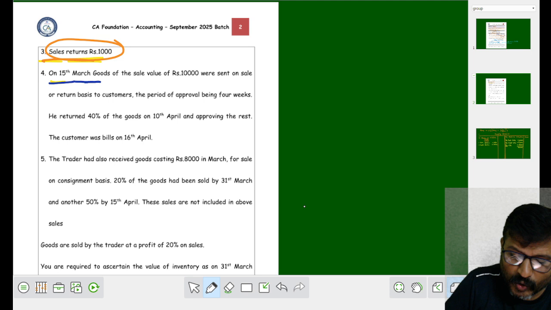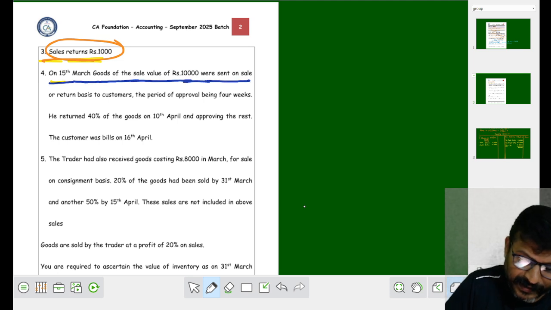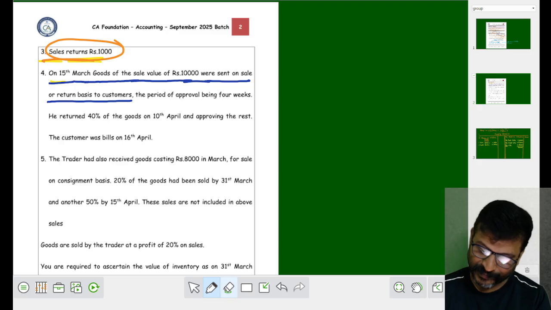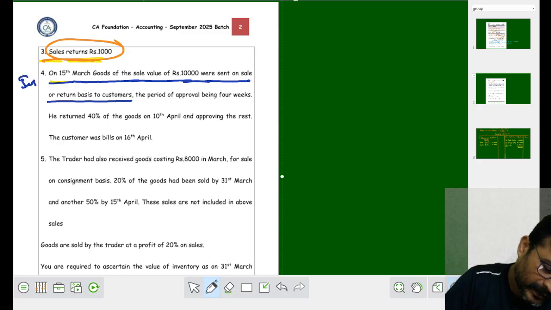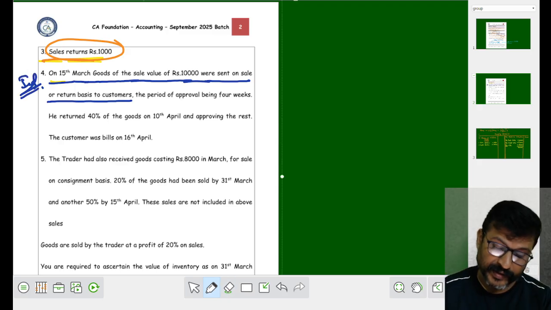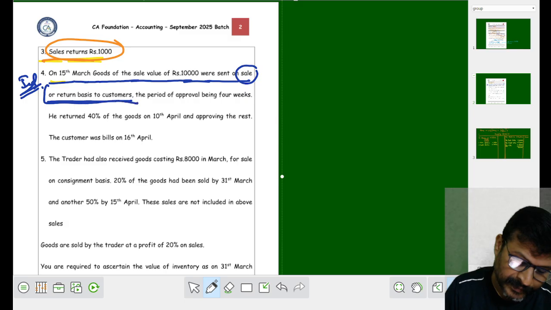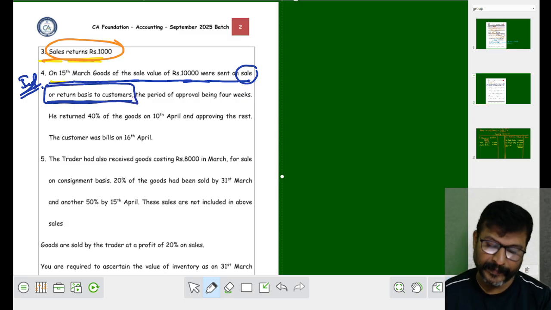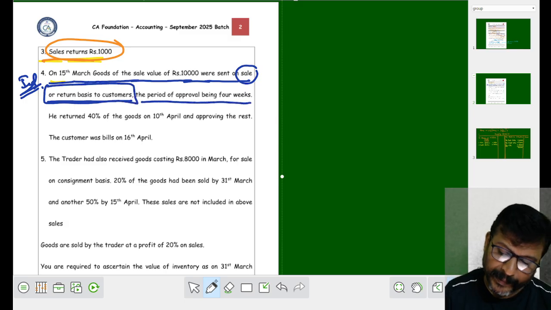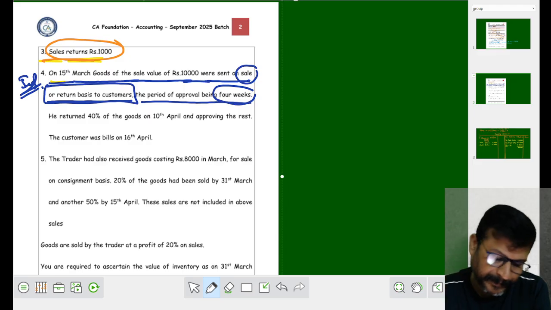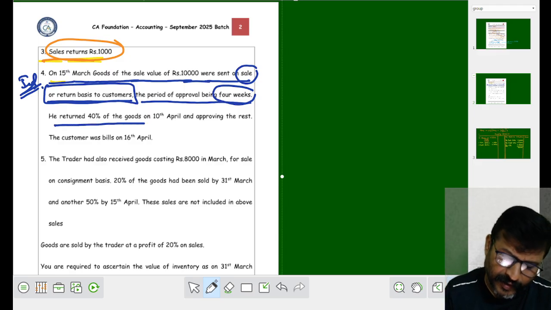15th March, goods of the sale value 10,000 were sent on sale or return basis to customer. A very important point. What basis, my dear student? Sale or return basis. This is called approval basis. The period of approval being 4 weeks. How many weeks of approval you have given? 4 weeks is given. He returned 40% of the goods.